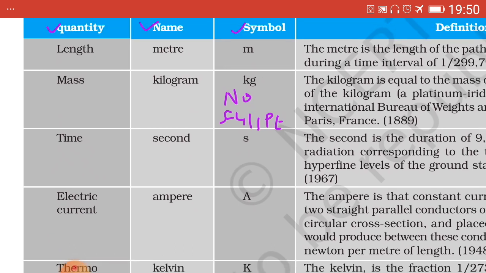But while writing kg you have to make a note that in between kg there should not be any full point, or there should not be any full point at the end of kg also. No full point in between or at the end.